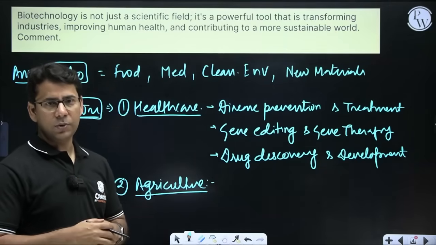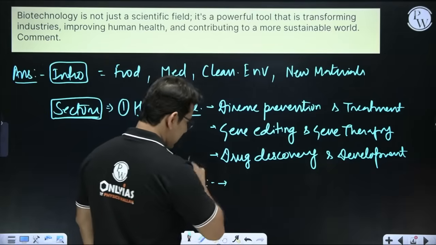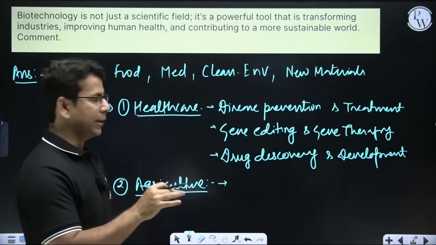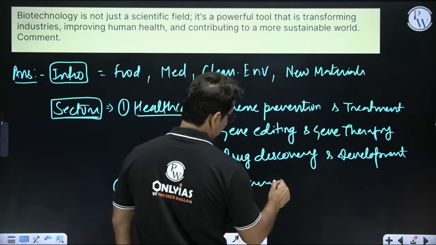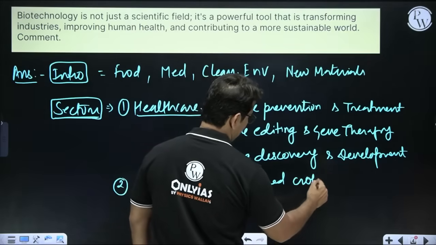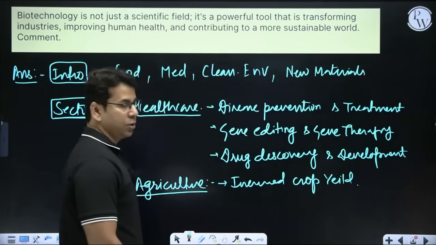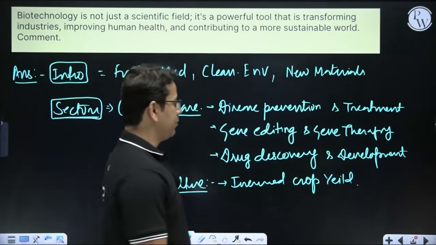We all know GM crops and everything, and there we can create subheadings, and we can write some points like increased crop yield, right? By obviously GM crops.